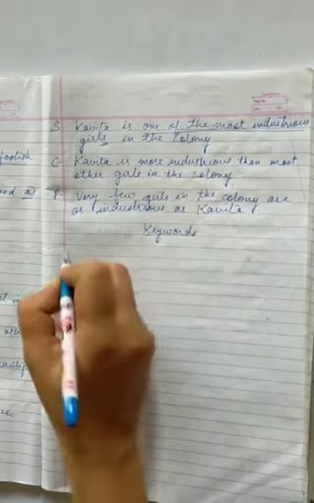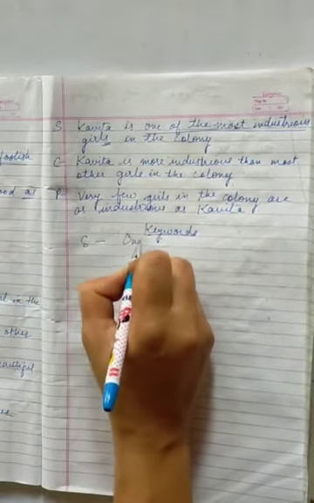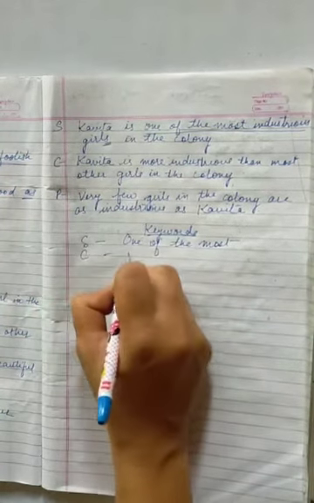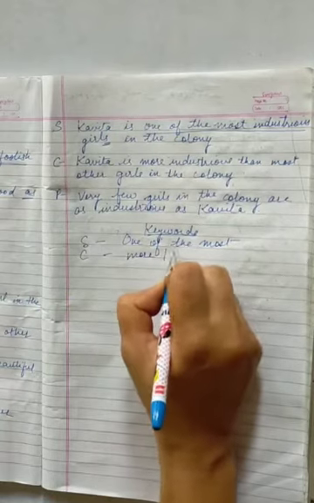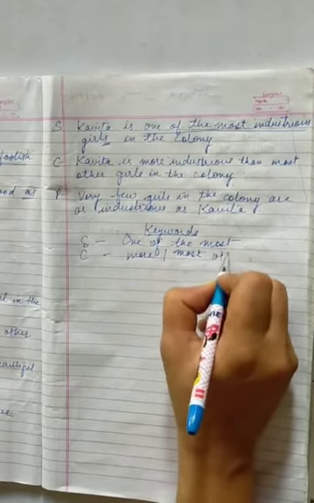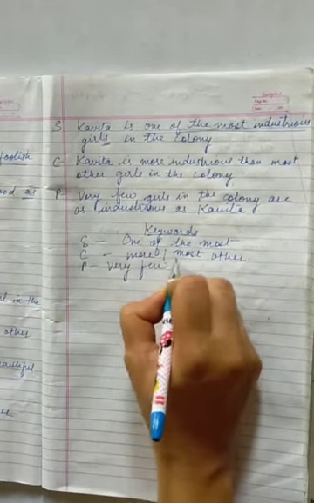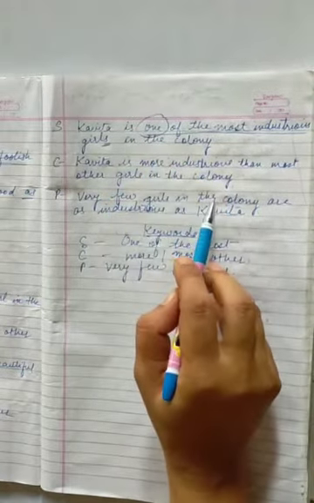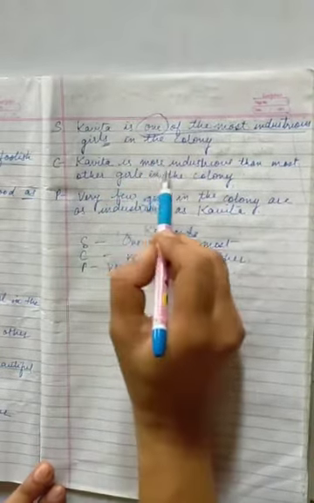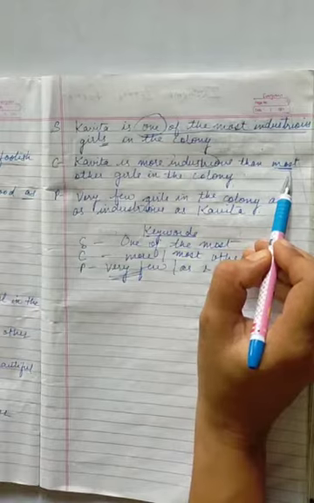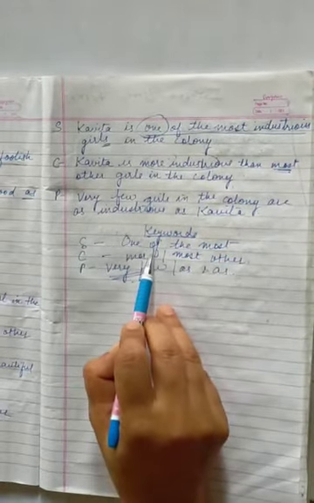So I'm going to write the keywords now. Keywords for superlative: one of the most. For comparative: more or most other. And for positive we will write very few, as and as. So now remember this thing, that if one of is mentioned here, for positive degree you will write very few. In the comparative, it is written after this also most or more.